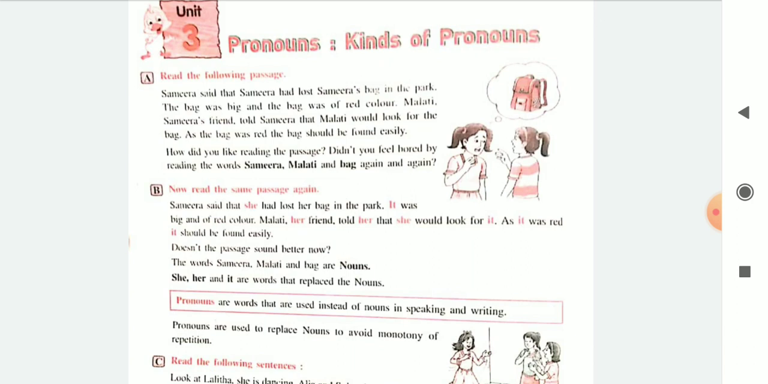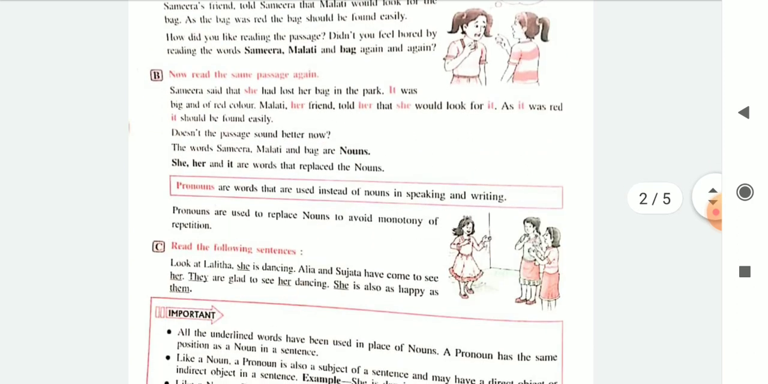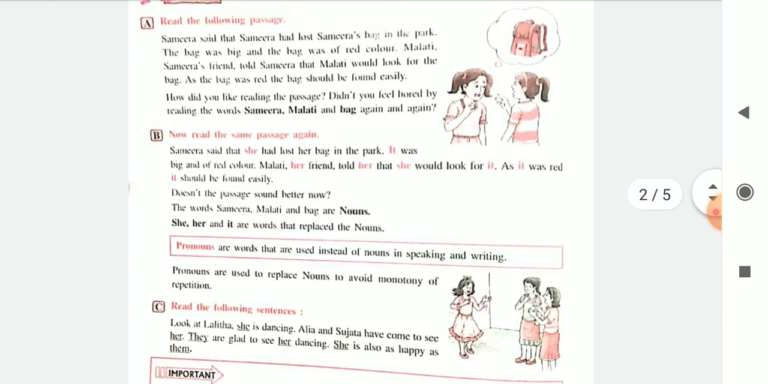Instead of the name, Samira was late today, I'll say she was late today. So instead of the name, I have used she. Instead of a boy's name, I use he, him. These words which are used in place of nouns are called pronouns. So they are also called personal pronouns because we are using it for ourselves. So I hope you can recollect what are pronouns. Words used in place of nouns.